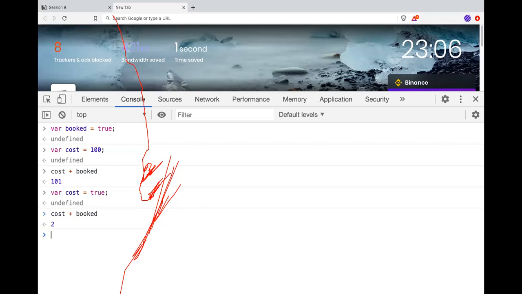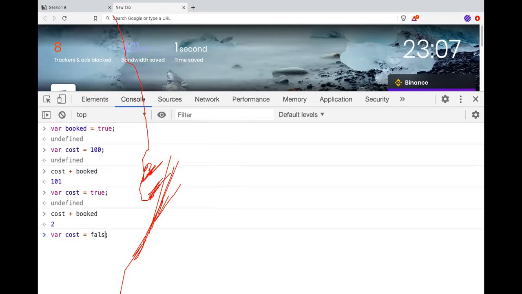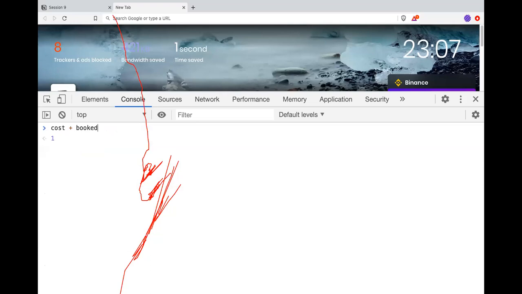True plus true is 2. Okay? Straightforward. False plus true, that means 0 plus 1, is 1. And let's try to multiply this. 0 multiplied by 1 is 0, right? If I do this, 1 multiplied by 1 is 1. Is it clear? Okay. Let's go to another one.